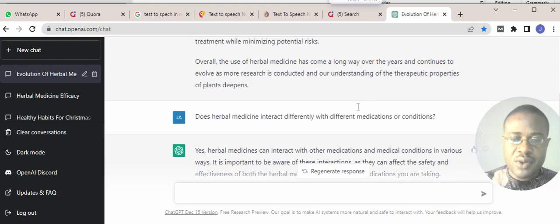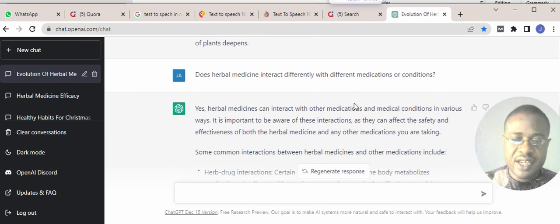It's done. So I'm going to go over it again, take a little preview, and read a little bit to see if the answers given to this question are correct. The question is: does herbal medicine interact differently with different medications or conditions? Look at the answer provided by this AI: yes, herbal medicines can interact with other medications and medical conditions in various ways.